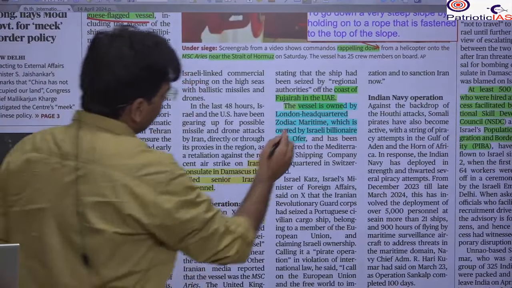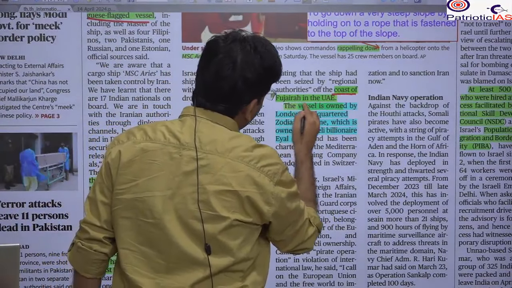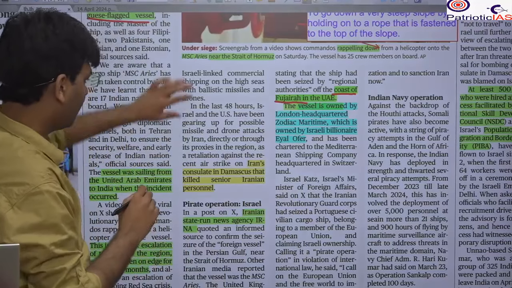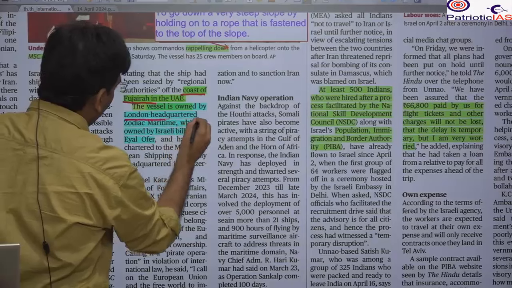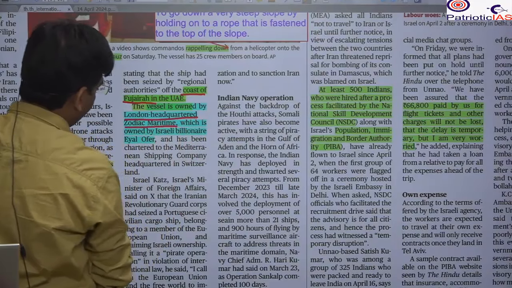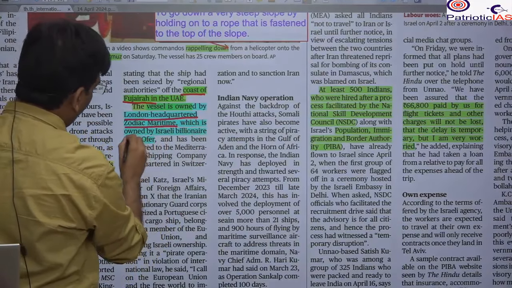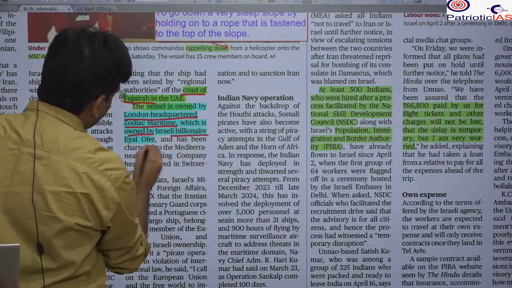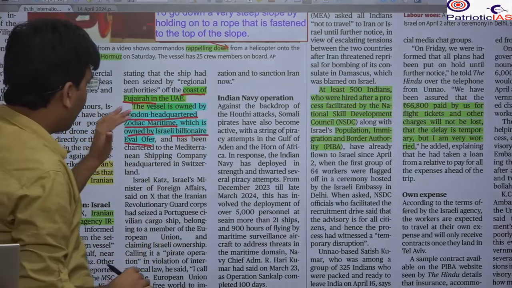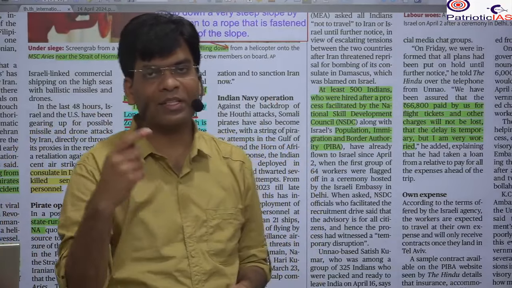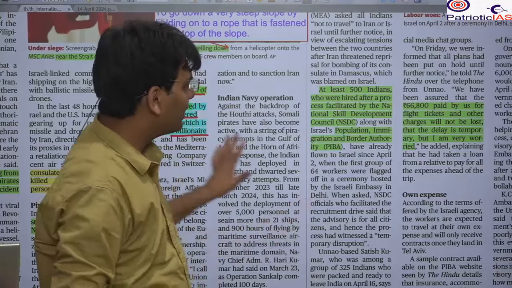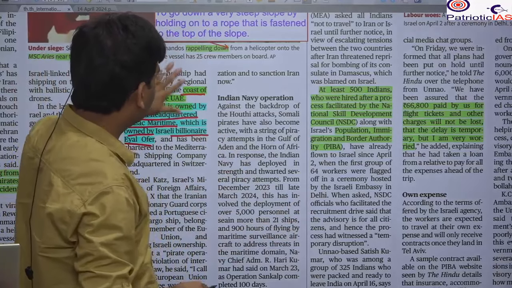It was coming from the coast of Fujairah. This vessel was owned by the London headquartered Zodiac Maritime, which is owned by an Israeli. The person is from Israel, the company belongs to the UK, and the vessel was registered in Portugal. So you should not confuse all this.